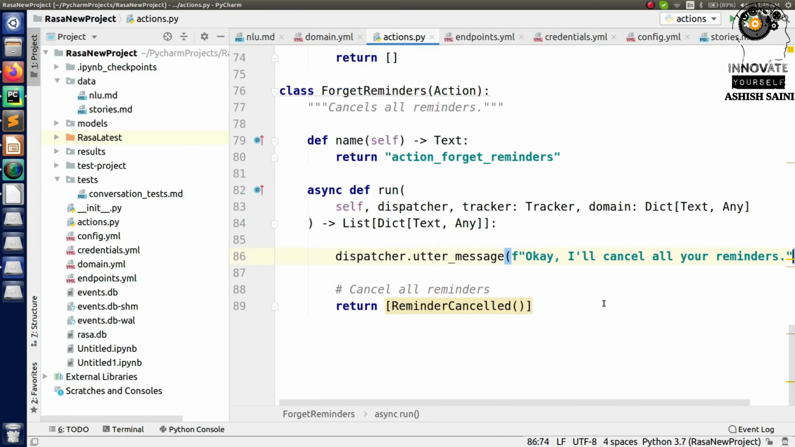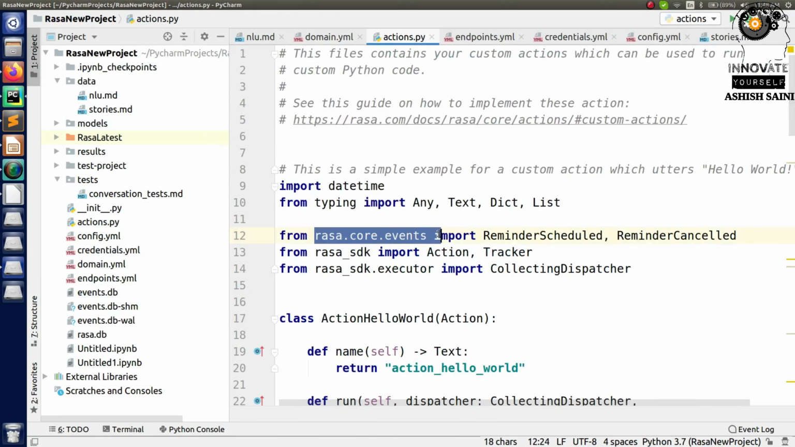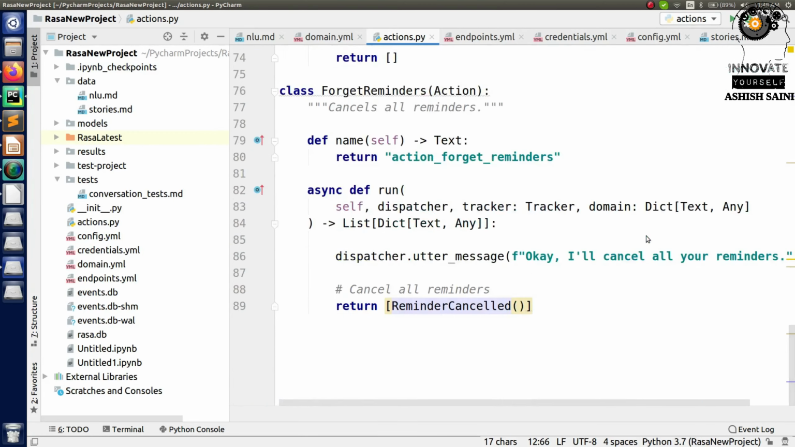But where am I cancelling all the schedules or all the reminders? That will be cancelled by this reminder cancelled, which will be called from rasa_sdk.events. From there you are just calling it, like reminder cancelled. When you call this reminder cancelled, it will cancel all your schedules, all the reminders that you have already made to your bot. So this is how your bot is going to work. This is how your bot is going to cancel your schedules when you say forget everything, don't remind me, or anything. So this is how it is going to work, right?